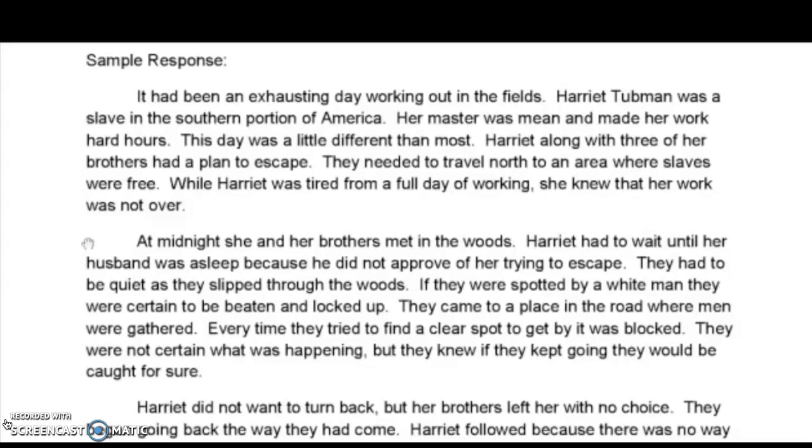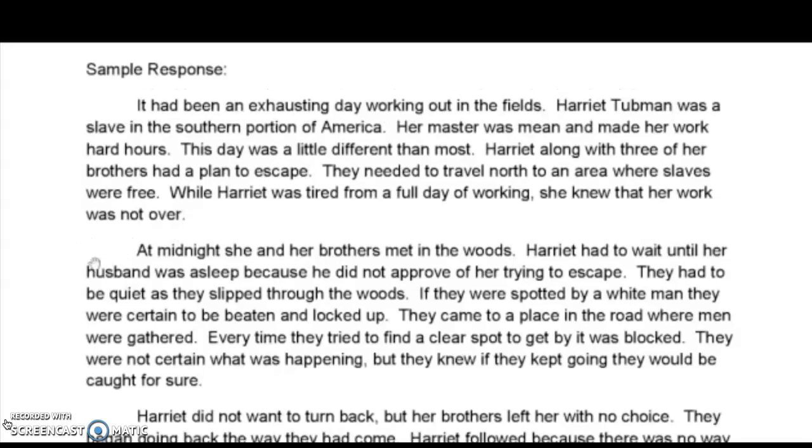They came to a place in the road where men were gathered. Every time they tried to find a clear spot to get by, it was blocked. They were not certain what was happening, but they knew if they kept going, they would be caught for sure. On your paper, go to a new line, indent, look back at number 2 on your plan. This is where you decided what your story was going to be about, and you want to start off this adventure. Go ahead and write your second paragraph now.